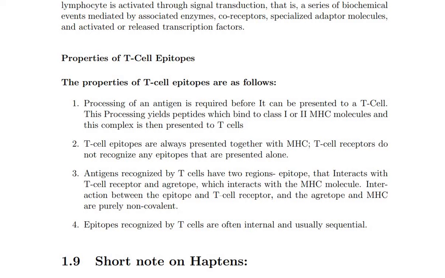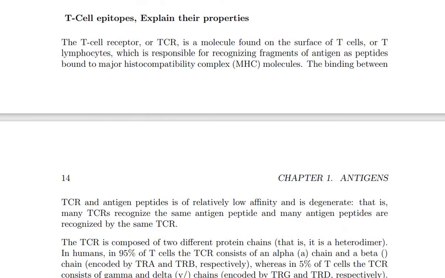So epitopes recognized by the T cells are often internal and have a sequential structure. When they are in a sequential structure, the epitopes are easily recognized. Okay? So these are the properties of the T cell epitopes. Okay. So T cell epitopes is a 5 marks question. B cell epitopes is also a 5 marks question. So it is a very important topic in epitopes.